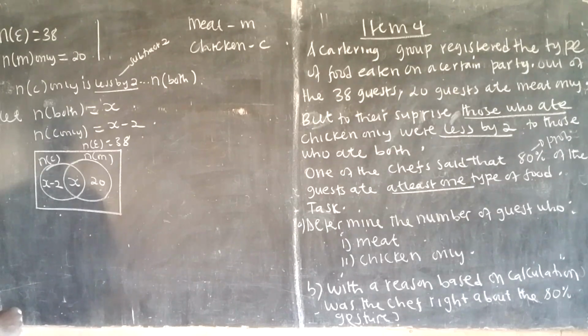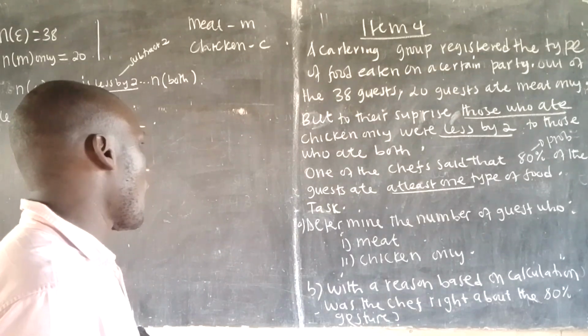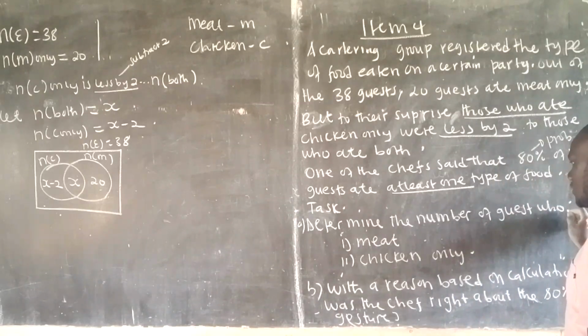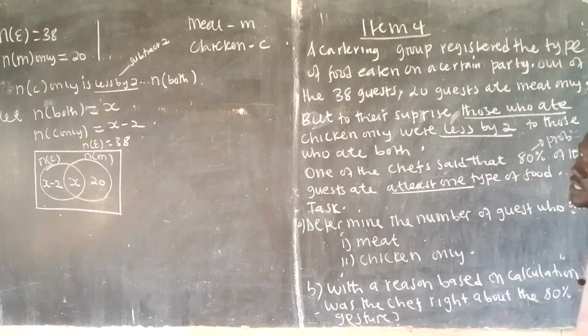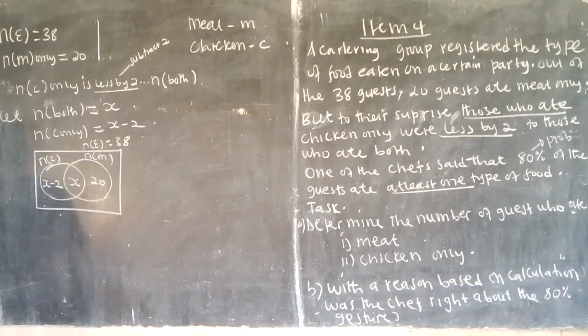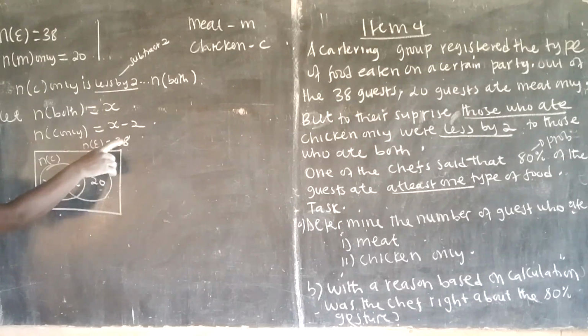What else are we having? I think that's all. Okay. Now, they are saying in the tasks, determine the number of guests who ate: Roman number 1, meat; Roman number 2, chicken only. But if you're going to that, you must have the value of the unknown. So value of the unknown, how shall we get it? We shall add this plus this plus this. It must be for the universal.